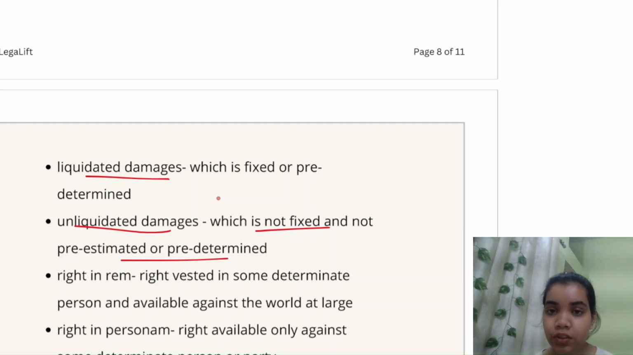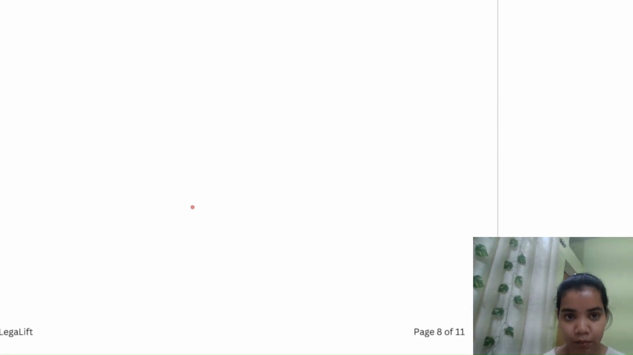The amount of compensation is based on the facts and circumstances of those cases. अगर loss ज़्यादा हुआ है तो आपको damages ज़्यादा देने होंगे, आपको compensation ज़्यादा देना होगा, और अगर loss कम हुआ है तो उस हिसाब से आपकी compensation कम होगी. So that is what liquidated and unliquidated damages means.